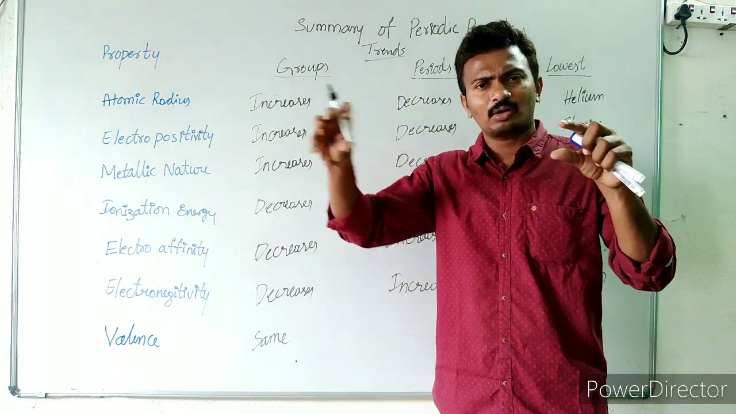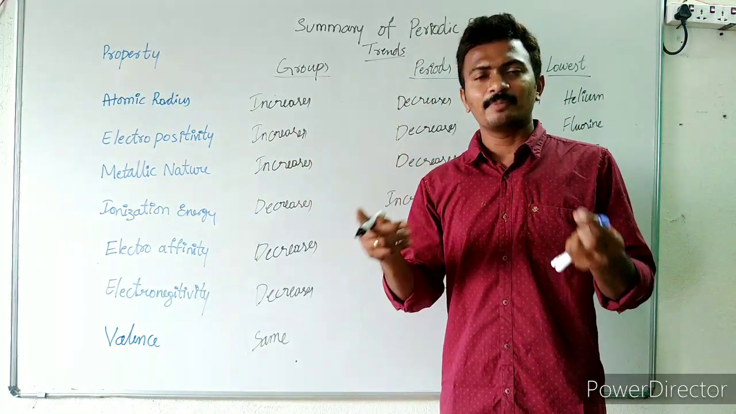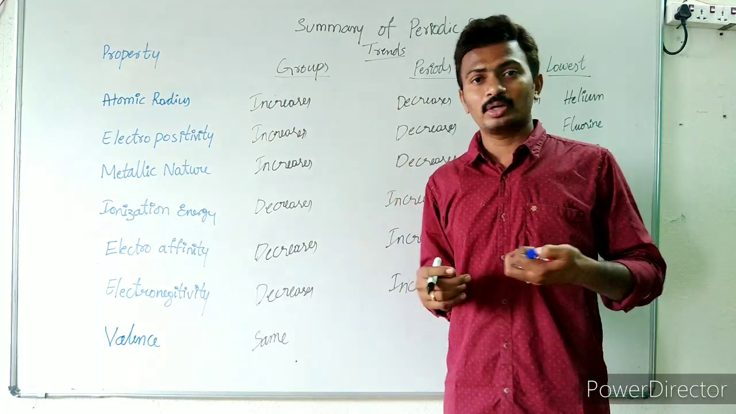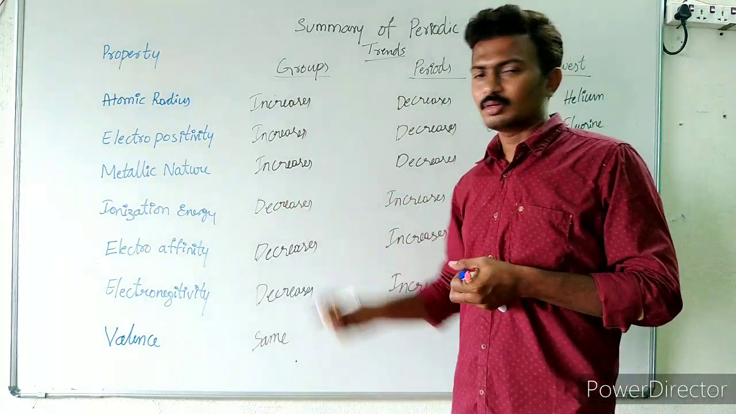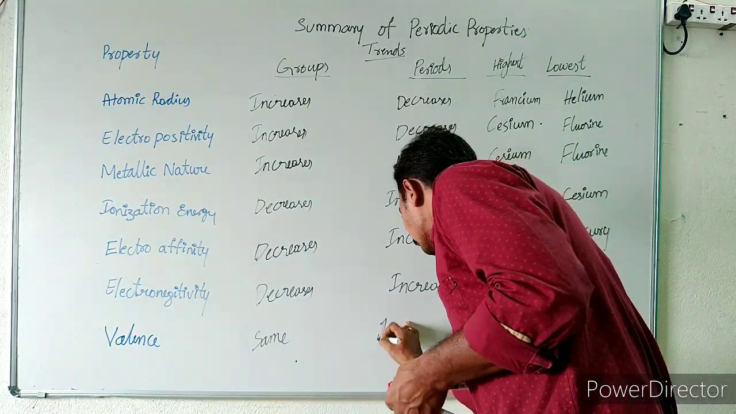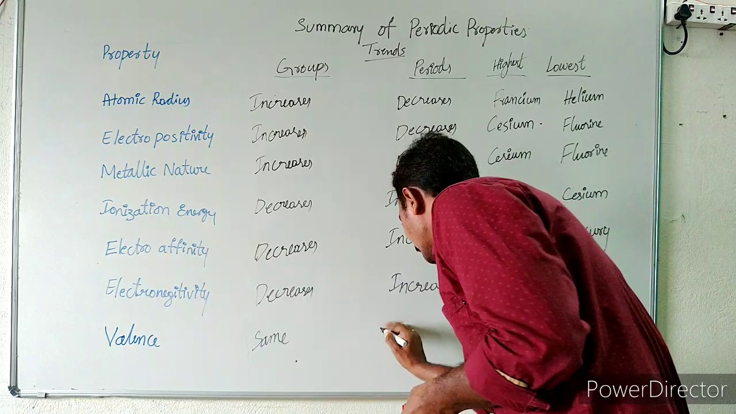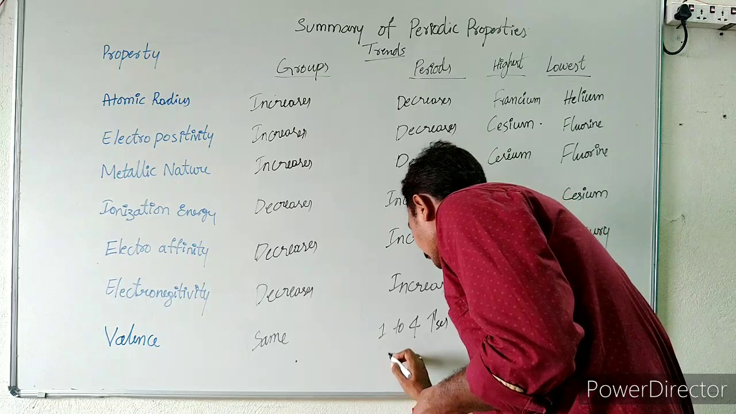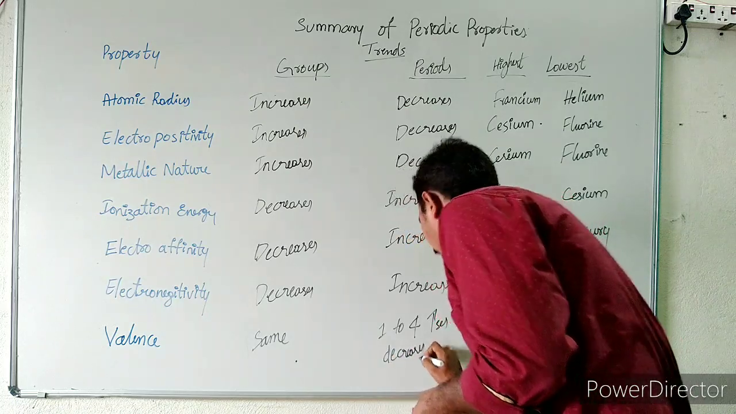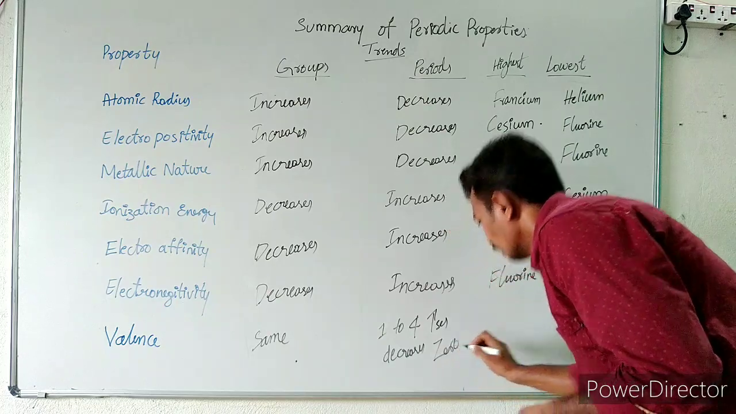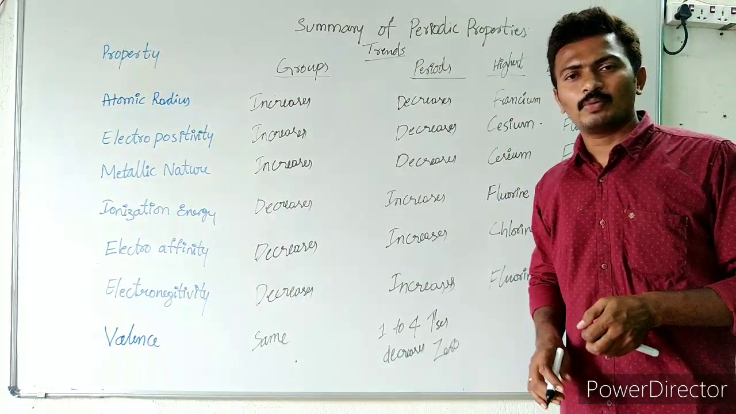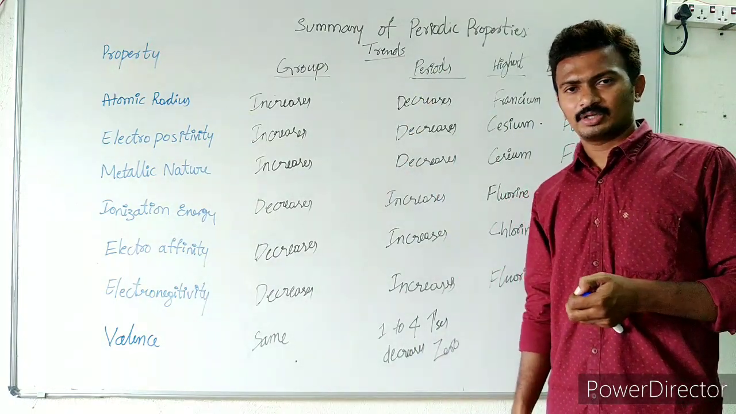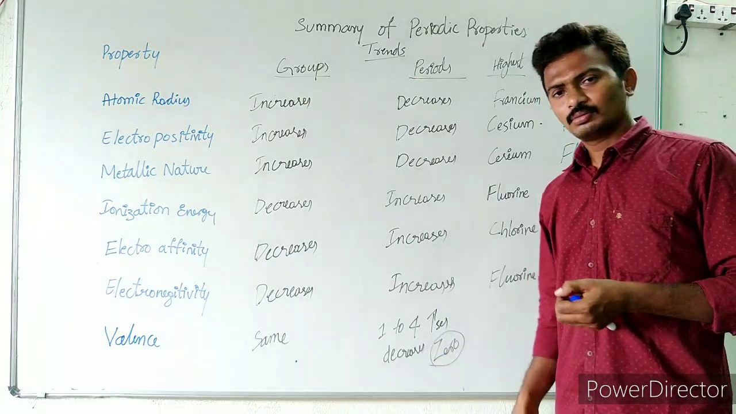That means the total number of valence electrons actually increases, but the valency, that means the bonding nature, is going to decrease. The number of bonds is going to decrease. First it increases, from 1 to 4, and then it decreases from 4 down to 0. The elements with 0 valency are the zero group elements. That is the reason why we call those elements zero group elements. They have the valency 0, right?